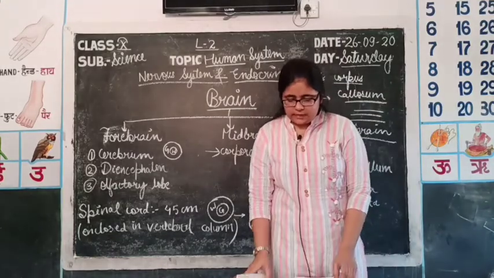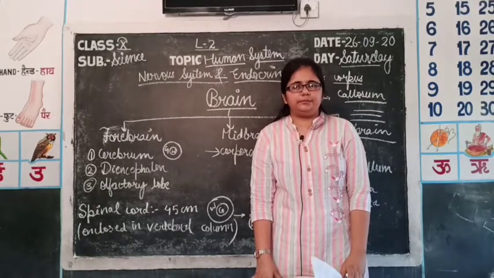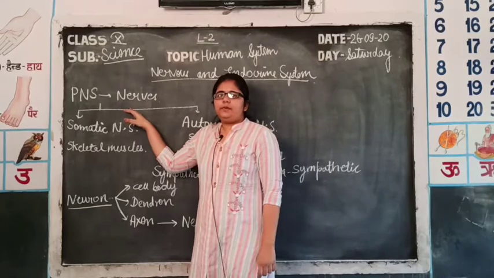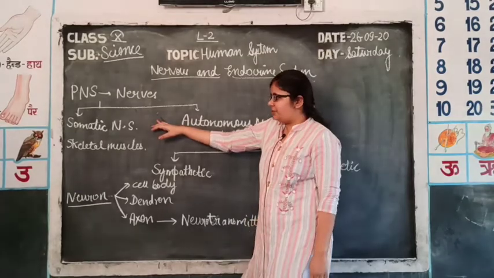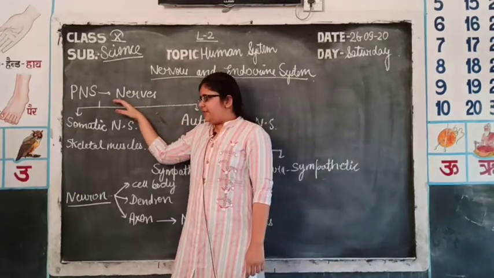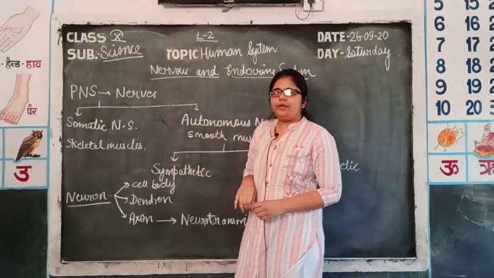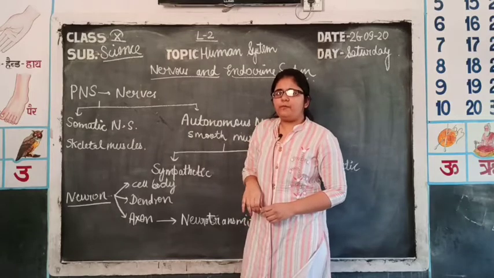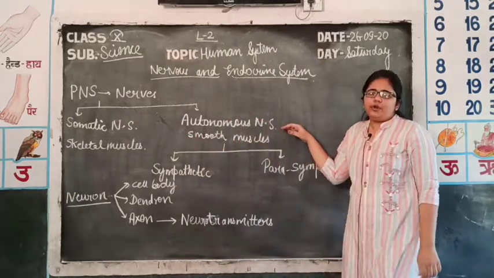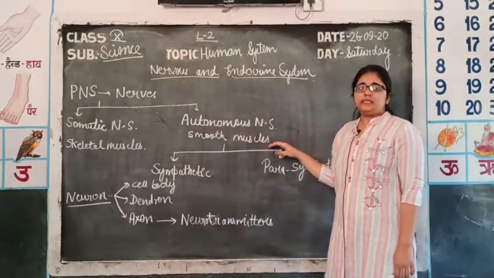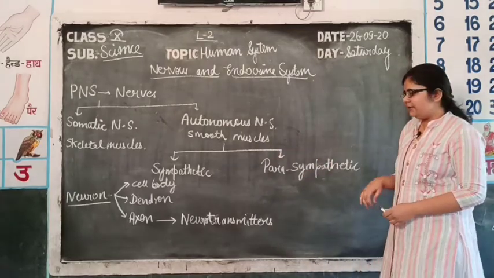So, we have discussed the central nervous system, and now we will discuss the peripheral nervous system. The peripheral nervous system consists of nerves which connect the CNS to all the tissues of the body. So, the PNS is further classified into the somatic nervous system, which contains skeletal muscles, that is the voluntary organs of our body, controlling mainly the movements of feet and hands. The second one is the autonomous nervous system, in which smooth muscles are involved. These smooth muscles are present in involuntary organs like the heart, liver and kidney.